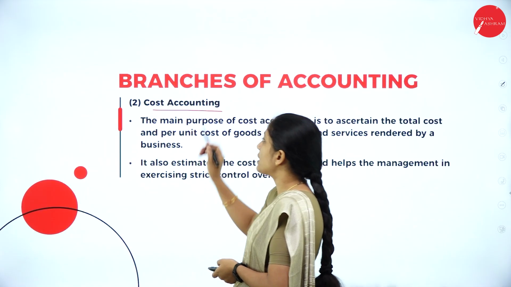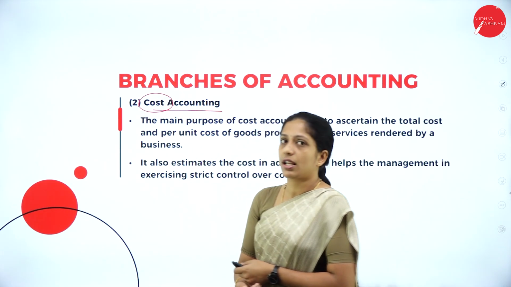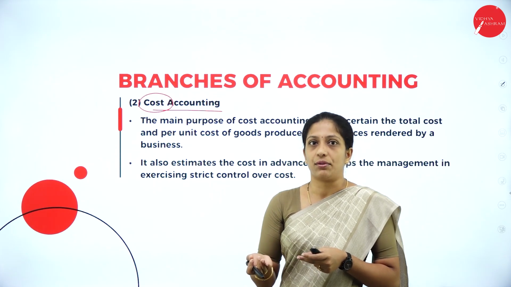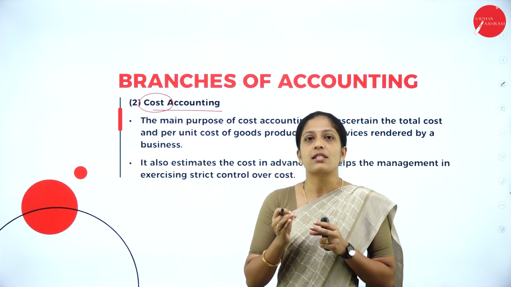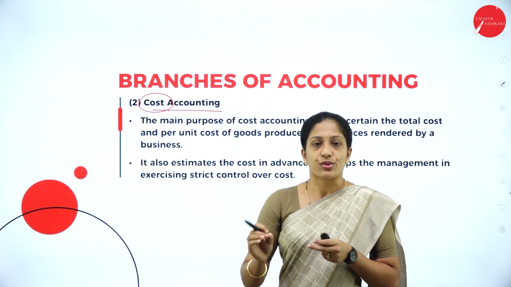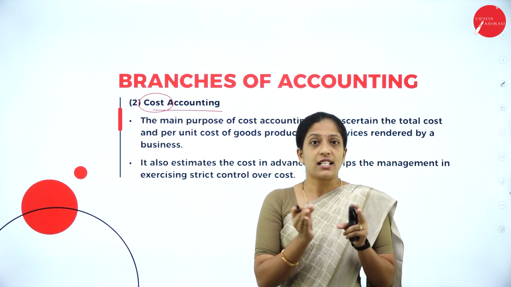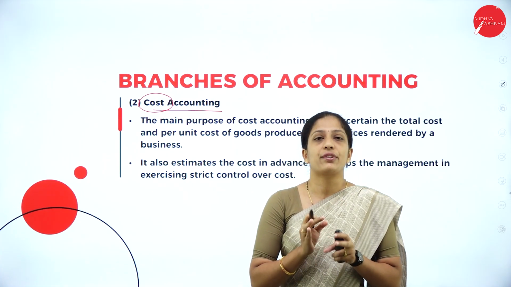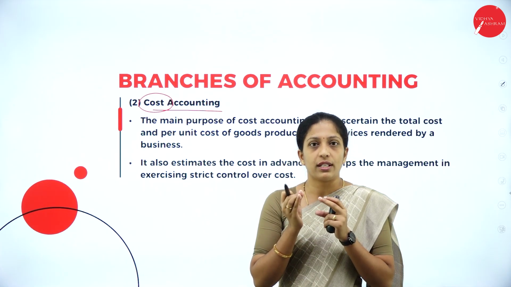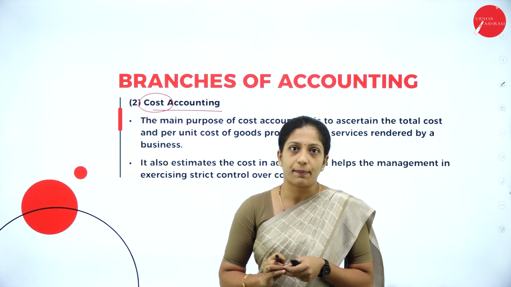Next, second is cost accounting. As the word itself tells us, we'll be learning this as a subject in your degree. So what is cost accounting? What is the cost involved to manufacture a particular product? What is the labor used? What is the material used? All these you will learn under cost accounting. Whereas in financial accounting, overall you are going to know the profit and loss of the business, under cost accounting you are going to learn in detail what is the cost involved to manufacture a particular product.